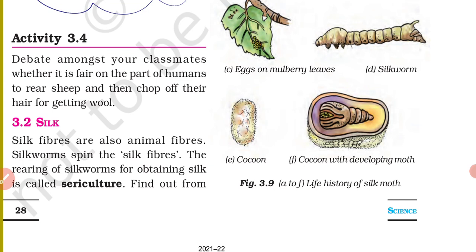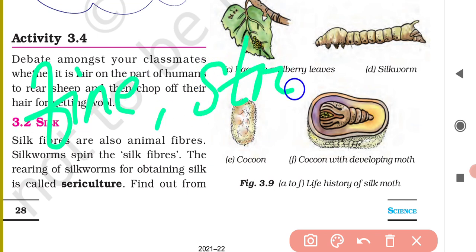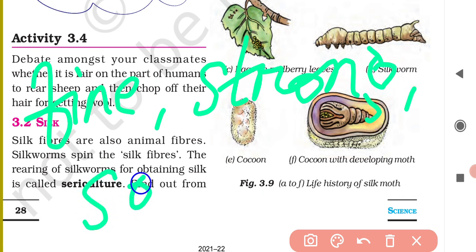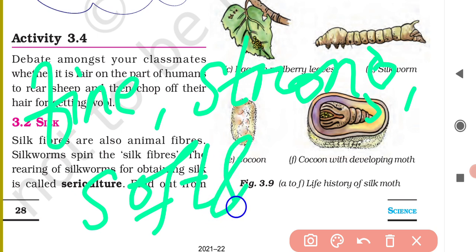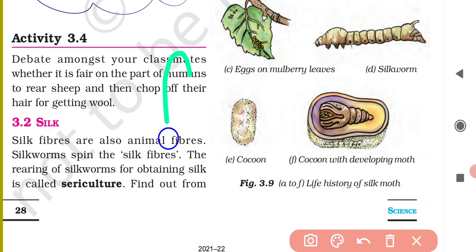Silk is a fine, strong, soft and shining fiber.